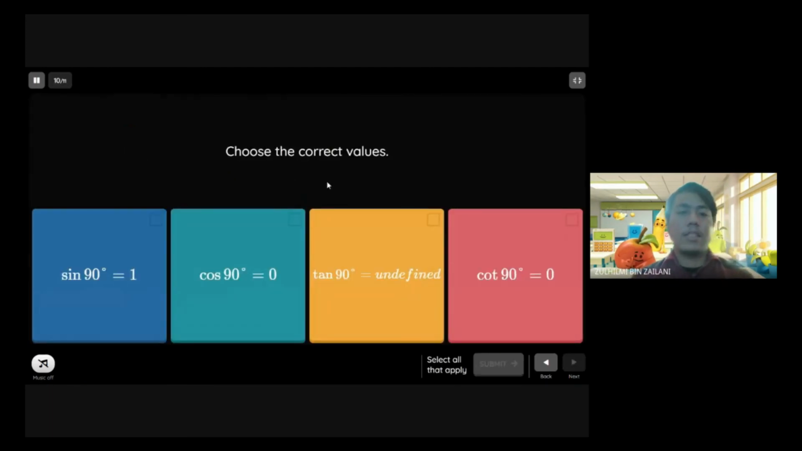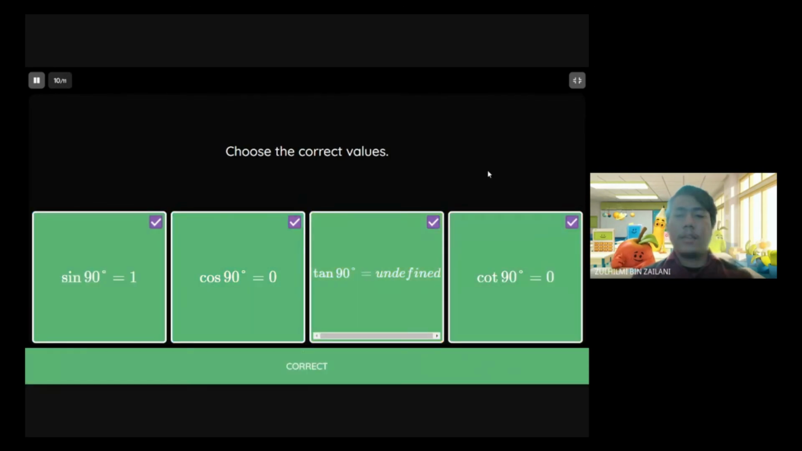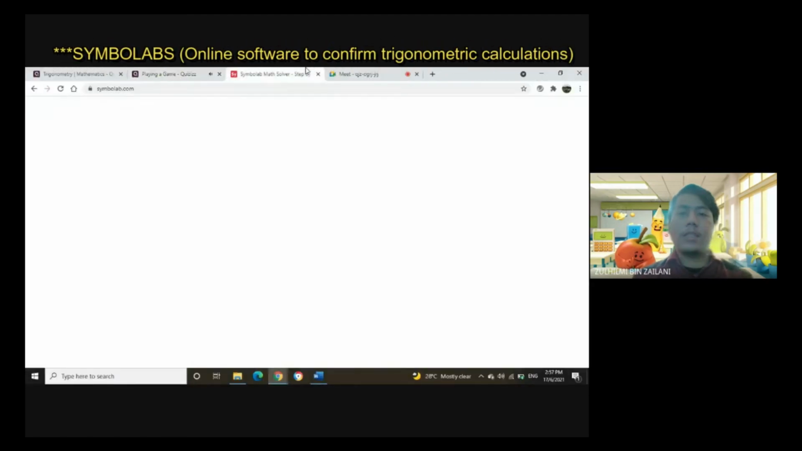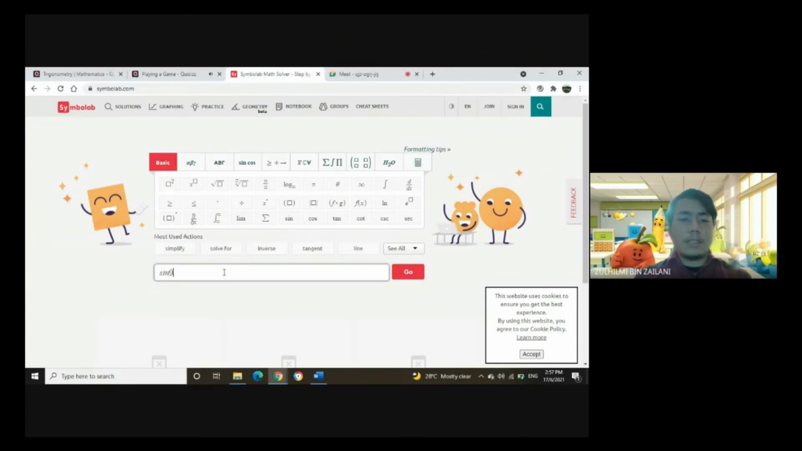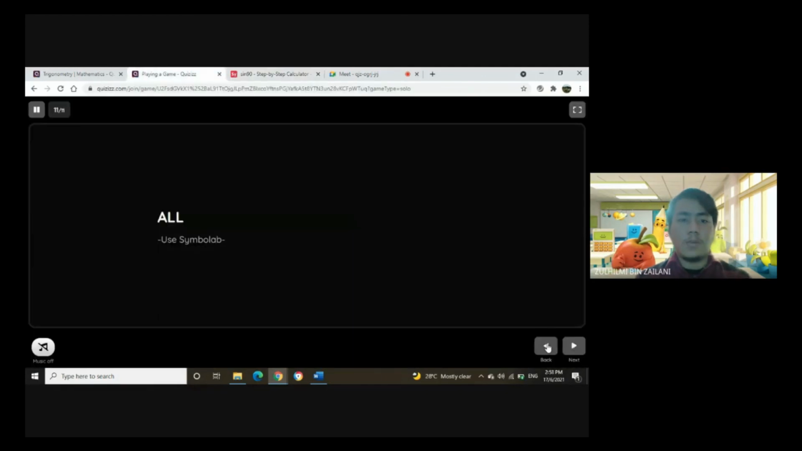So the last question is, choose the correct values. I give you 3 seconds to answer this question. So the answer is all answers are correct. So we need to use Symbolab to confirm this. So the first answer is sine 90 degrees. So we need to press go here. So the answer is correct from the question.